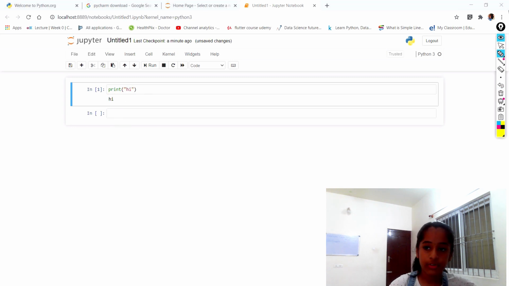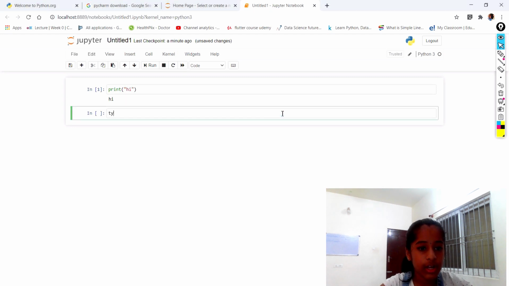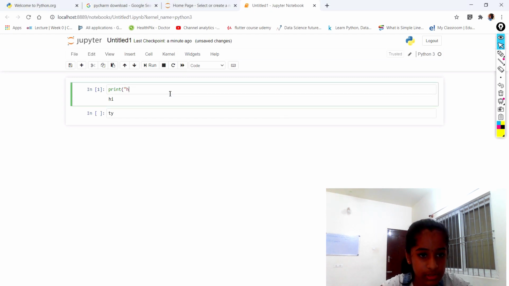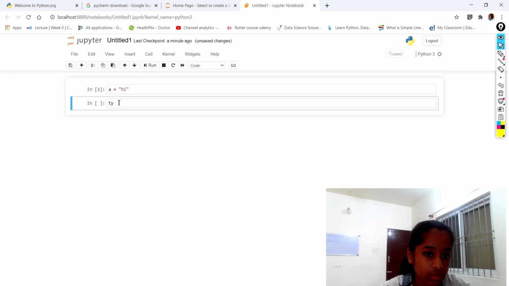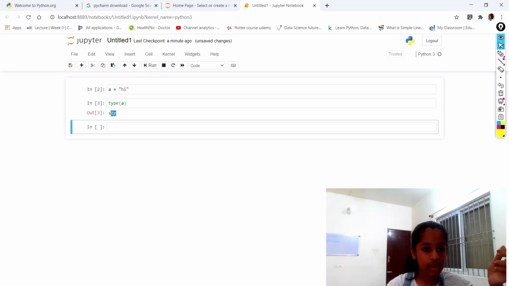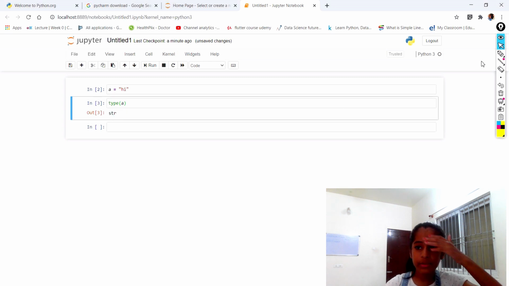Now let's see the type of it. We're going to say a is equal to "hi". Remember, you have to put it as a string. If you remove the quotes, it just thinks you're a function or a variable. Now let's take the type of variable a. Let's print. You see it shows str over here. Str basically means string.